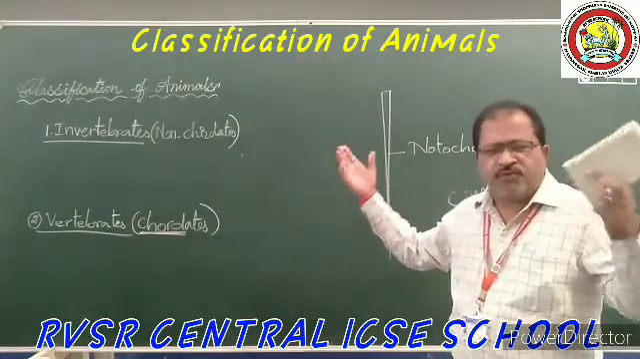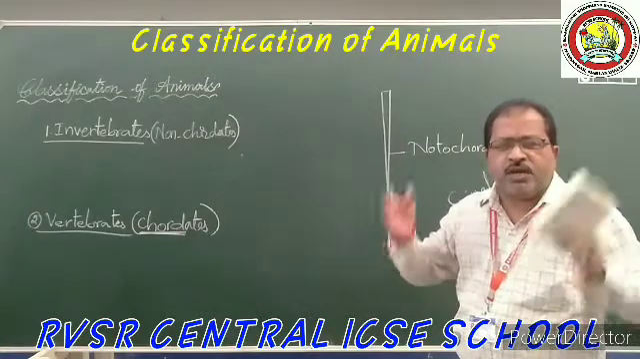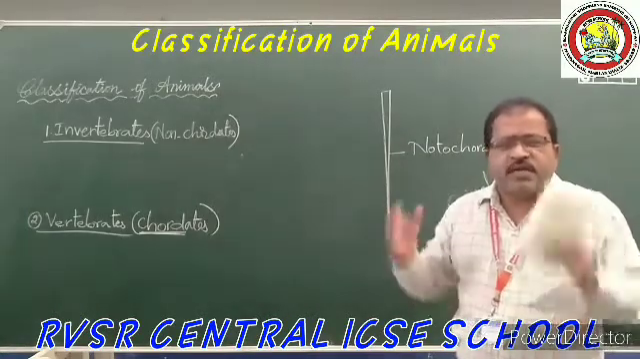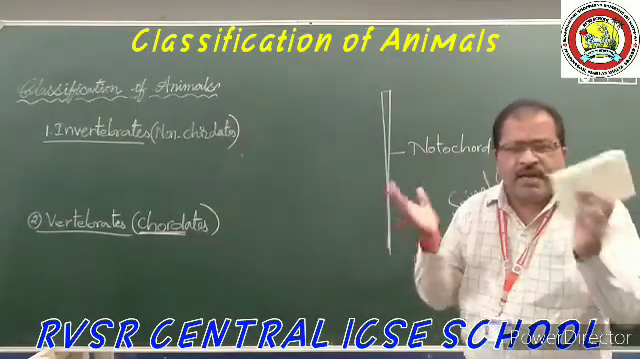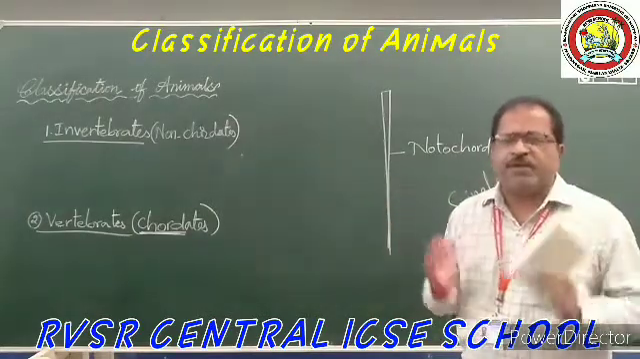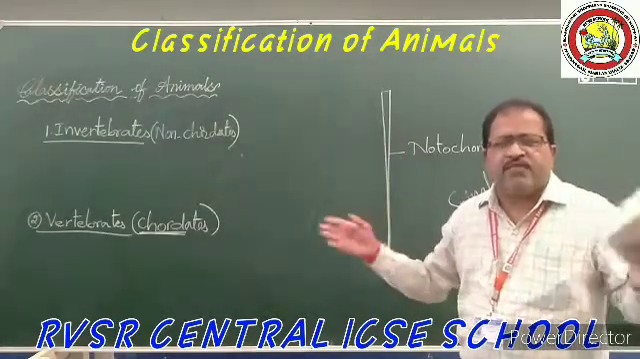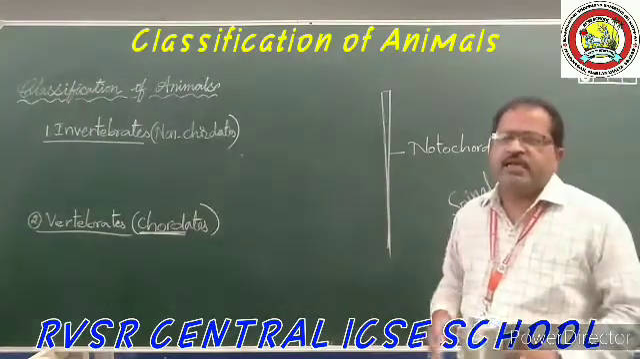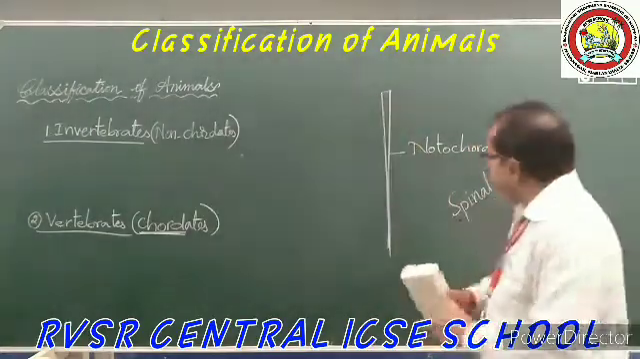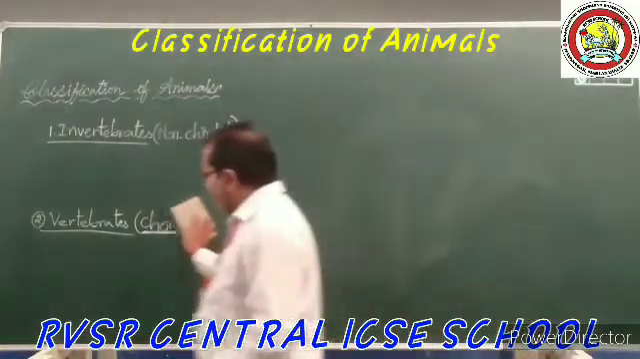Again, we have a lot of different types of animals. Based on their body structure, their habitat, the place where they are living, and their food habits, these animals are further divided into different groups. Let us see invertebrates first. Today we will discuss the invertebrates.